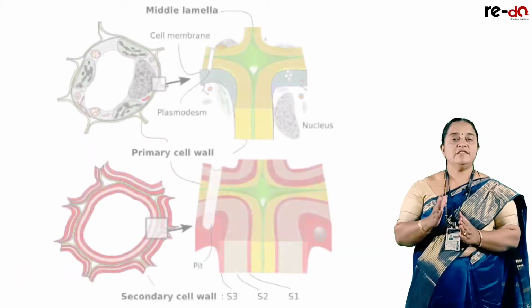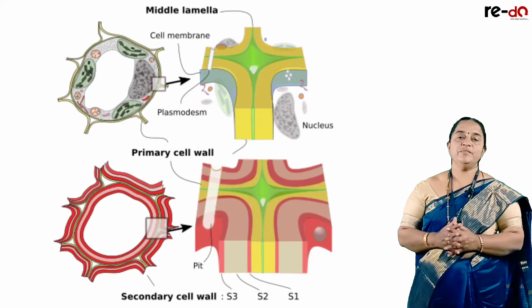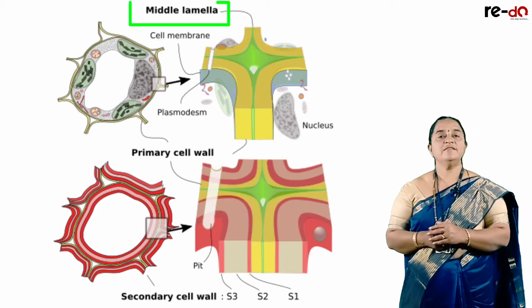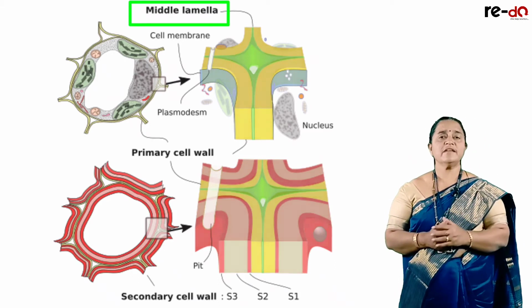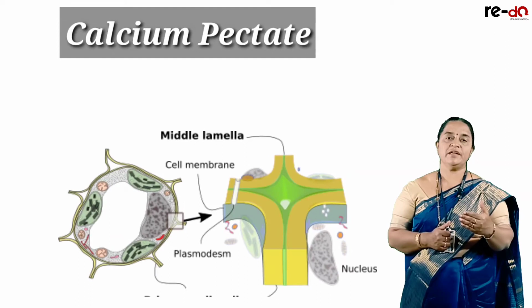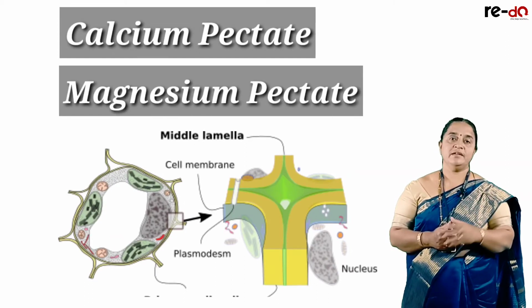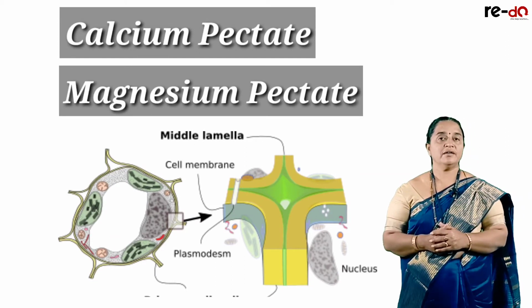Between two cells, there is a cementing substance that I already told you about in the previous session. It is known as the middle lamella. It is composed of either calcium pectate or magnesium pectate. This you have to remember for 1 mark.